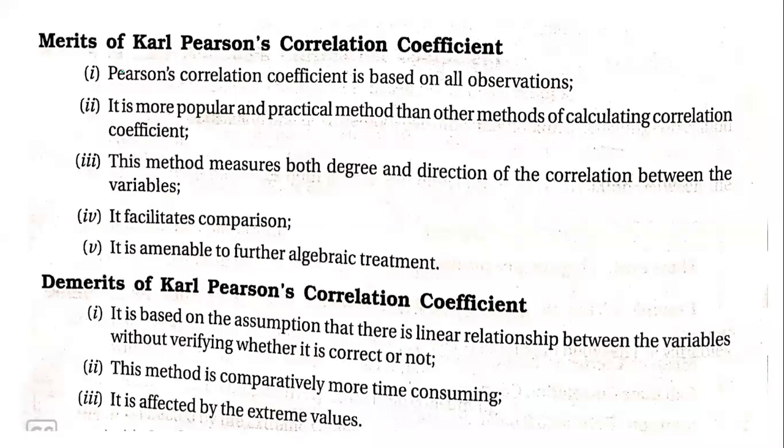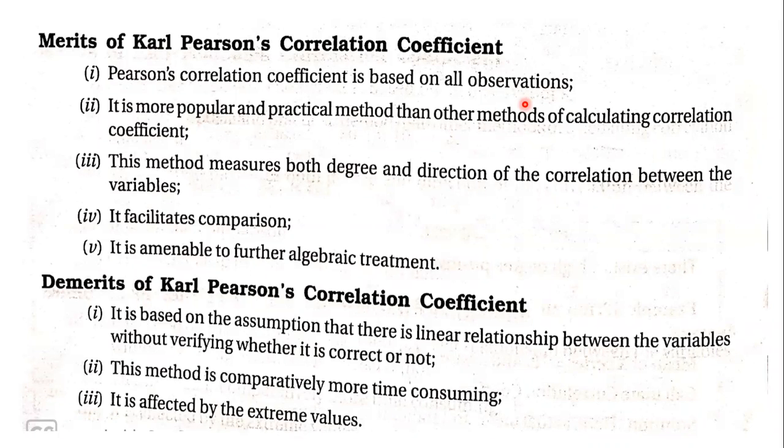Fine. So let's understand a few merits and demerits of Karl Pearson's. Now in merits and demerits here, Karl Pearson's merits are: Pearson's correlation coefficient is based on all observations. So we don't leave out any observation in between. It is not like quartile deviation where you take only the first 25% and last 25%.